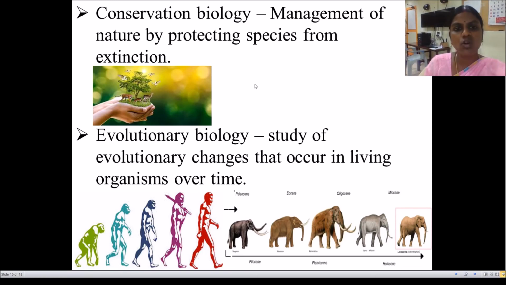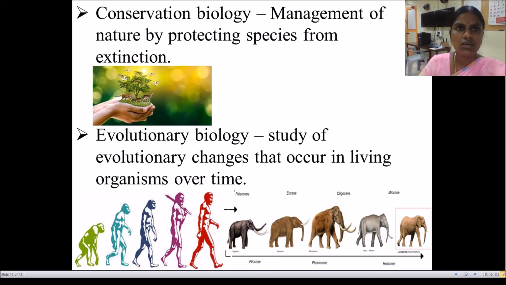And next is evolutionary biology. Evolutionary biology is the study of changes that occur in living organisms over time. This is called evolutionary biology. So over time, you can see in this image, you may notice that human and chimpanzee evolved differently from the same ancestor over time.